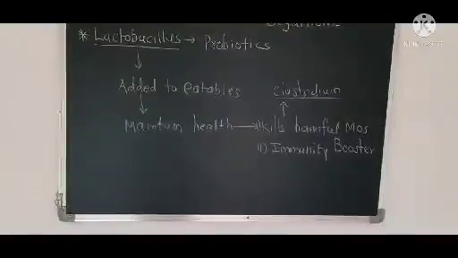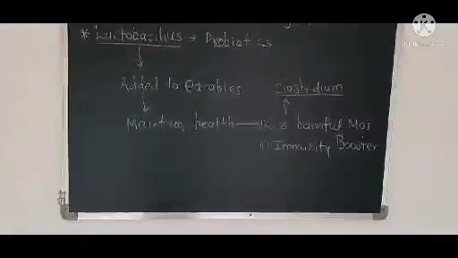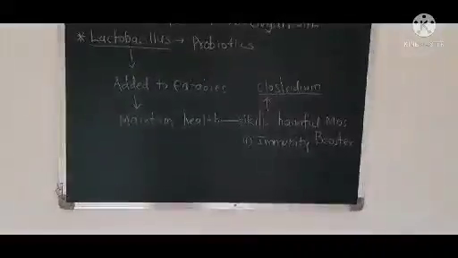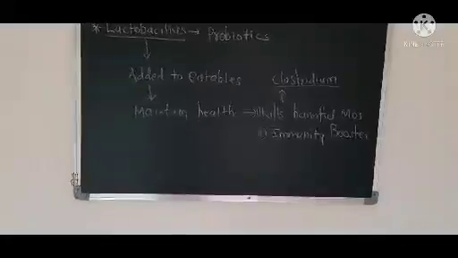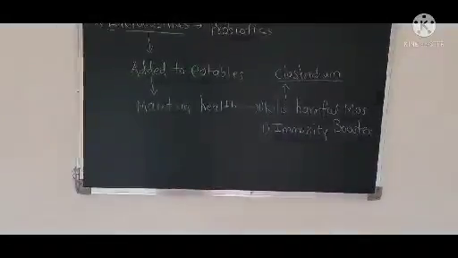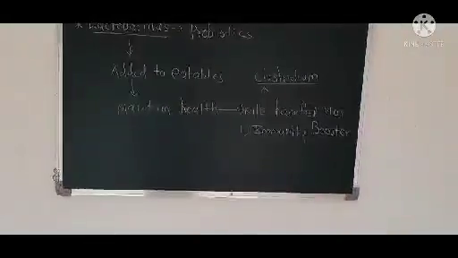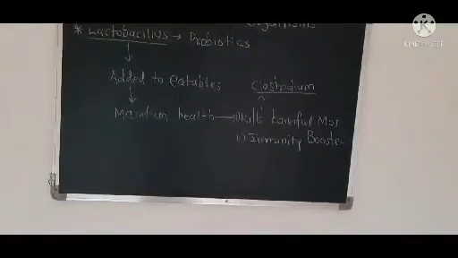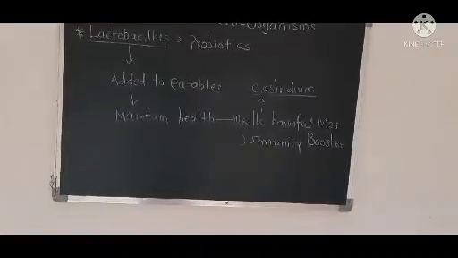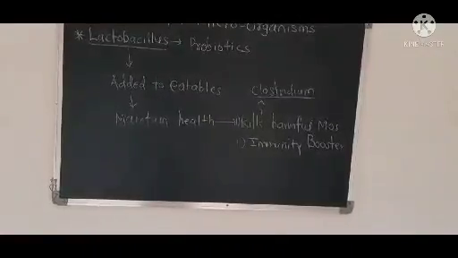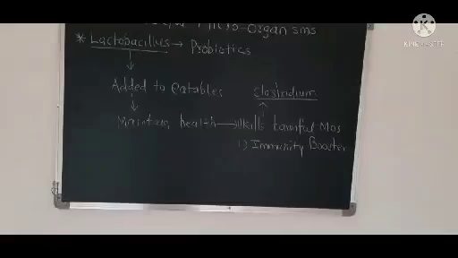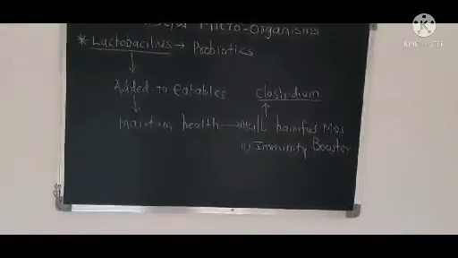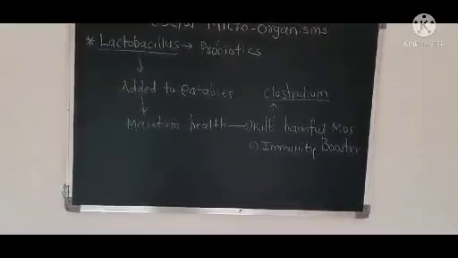Amul ice cream, Amul cheese, Amul yogurt, Amul buttermilk: all these milk products contain a Lactobacillus culture, and these are eatables. So Lactobacillus cultures are added to the eatables. Why? Because they maintain health. How? Because this Lactobacillus culture fights harmful microorganisms like Clostridium inside the alimentary canal, and by that means it is responsible for an increase in a person's immunity, and that is why the probiotic or Lactobacillus culture is called an immunity booster culture.